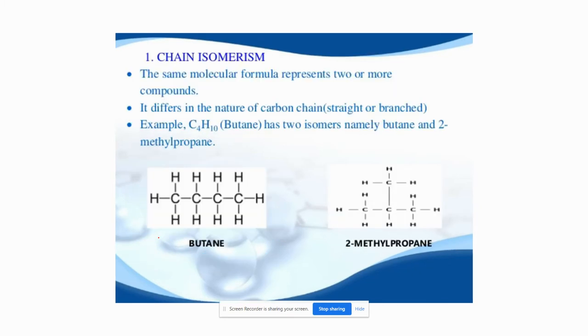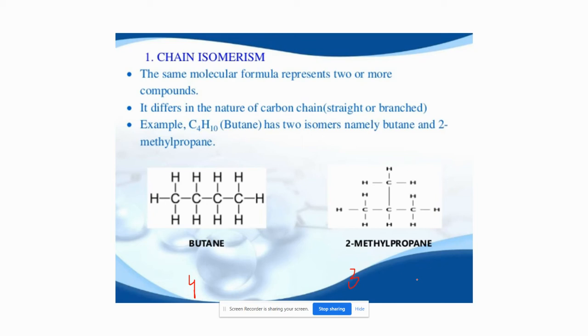As the name itself says, chain isomerism, ultimately isomerism means compounds with the same molecular formula. But what is the difference here? Here the difference lies in the chain. We have some examples: butane and 2-methyl propane. What is the longest continuous carbon chain here? 1, 2, 3, 4. And here what is the chain? 1, 2, 3, a continuous carbon chain. So here the chain is 3.